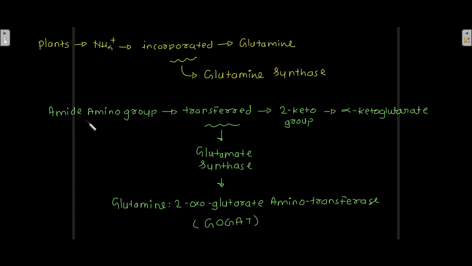The amide amino group is transferred to the 2-keto group of alpha ketoglutarate, and this transfer is catalyzed by glutamate synthase. This enzyme is also known as glutamine 2-oxoglutarate aminotransferase, which is abbreviated as GOGAT. So this GOGAT transfers the amide amino group to the 2-keto group of alpha ketoglutarate.